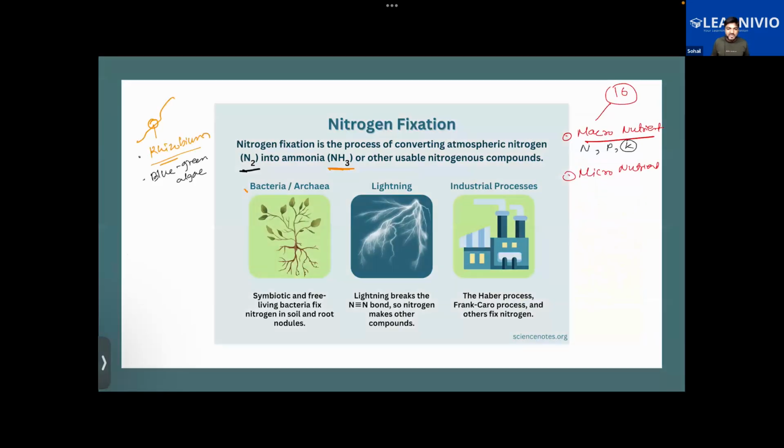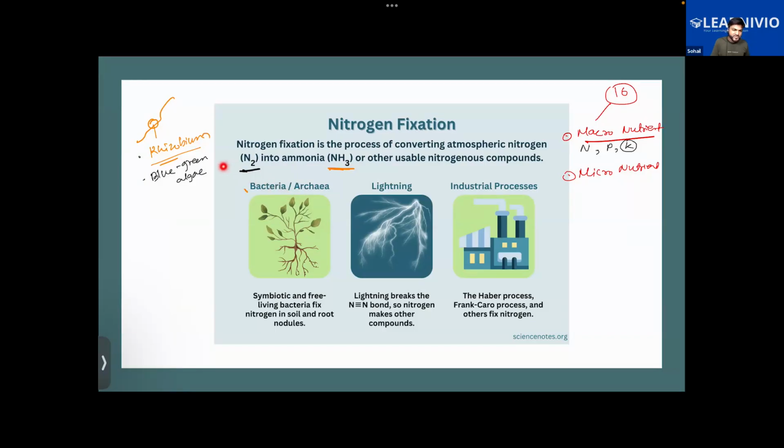We know that plants require so many nutrients. There are more than 16 nutrients that are required by the plants. Some of them are required in major quantity, some of them in less quantity. Nitrogen is one of the nutrients that is required in major quantity, so it's a macronutrient. There are various ways in which nitrogen can be fixed into the soil. It is lightning, it is some industrial process, and it is by the action of some bacteria also.